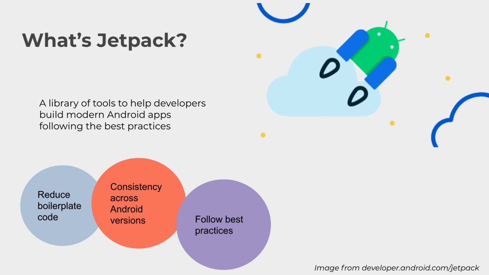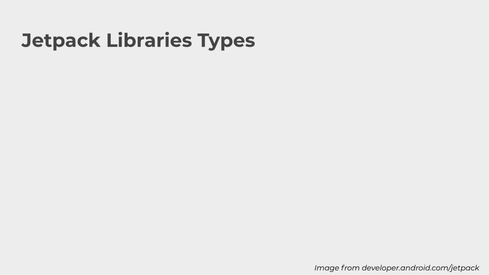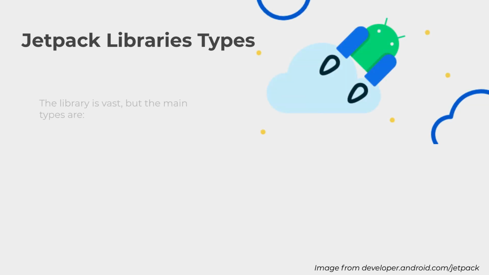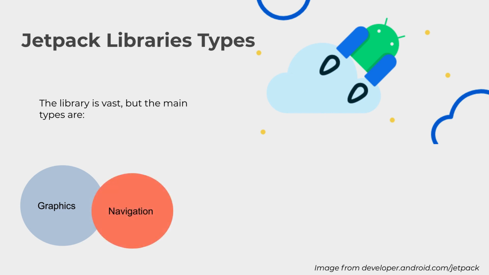And of course, that leads us to follow best practices. So the Jetpack library has a lot of types. Here are just a few types we can find. There are graphics, and navigation, which allows developers to have a more consistent way of navigating users that are using their app.